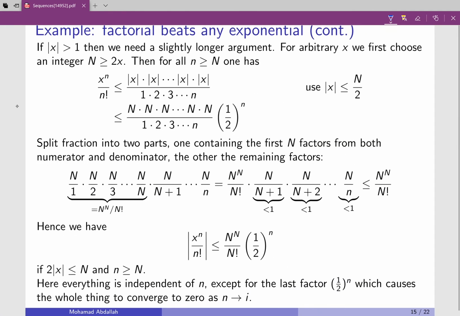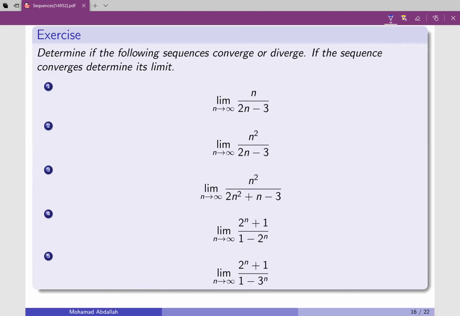Okay, so this is the continuation of the proof. It's a bit hard, but not too hard. You can take a look at these details, it's a nice one. Here are some examples that I recommend you try. I can give you quick answers, and this depends on the examples that we mentioned earlier for rational functions. This goes to 1/2 because they have the same degree. So this is 1 times n, this is 2n, everything's good.